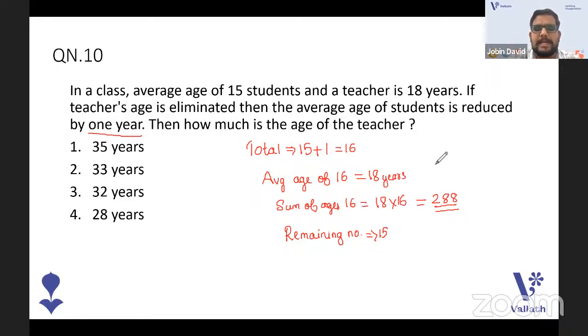Reduced by 1 year means 18 years becomes 17, right? 18 minus 1, 17. So the new average is 17. So what is the new sum? The new sum is equal to 17 into 15. So you will get 255.